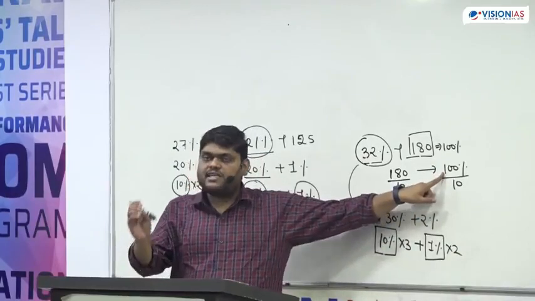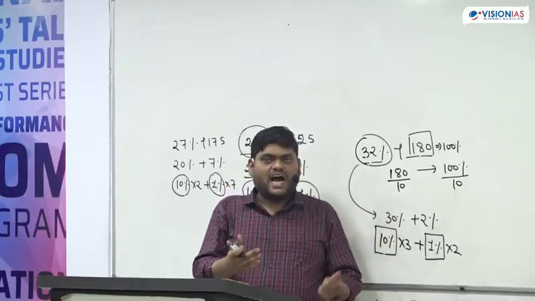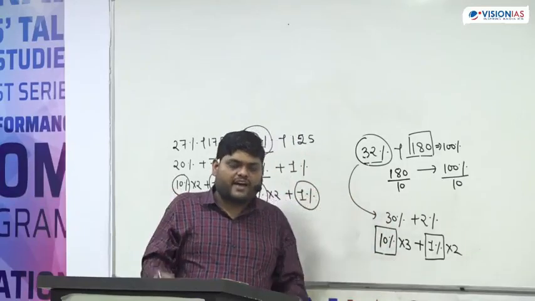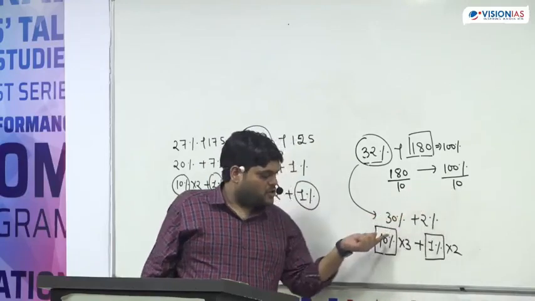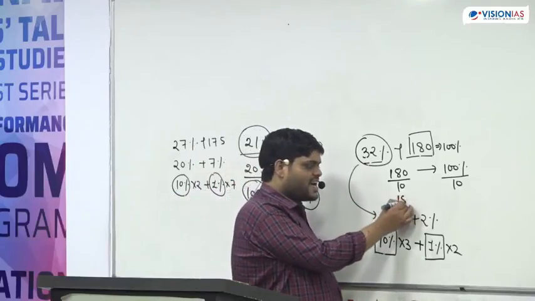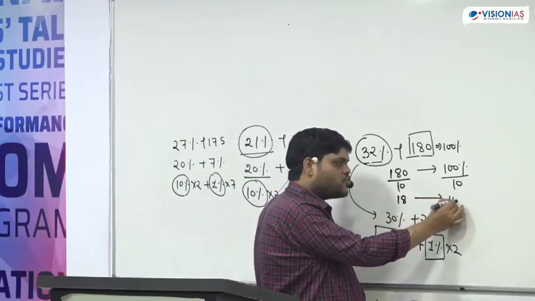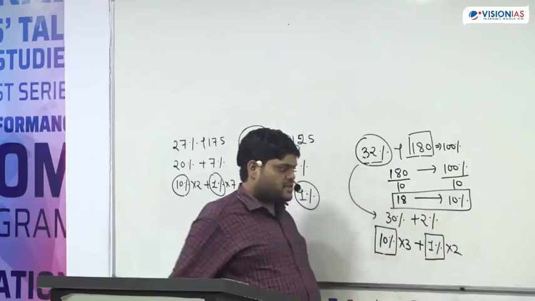I am not dividing by 20 or 50 or any other number. Because our aim is to get 10%. So from here I can say 18 is equal to 10%.